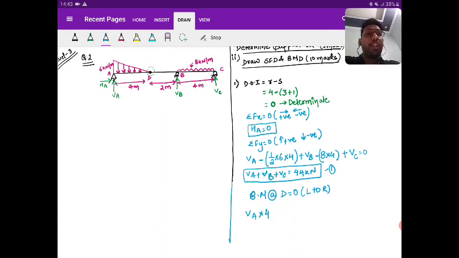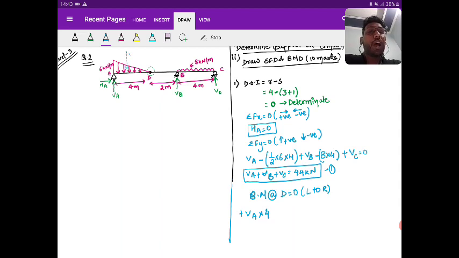So VA is upward, and at D you need to take the moment. The lever arm is from A to D, towards the right. So force upward, lever arm towards right. When you take the moment, it will be in the clockwise direction, so it is plus. Then look at the UDL. This UDL is pointing downward.